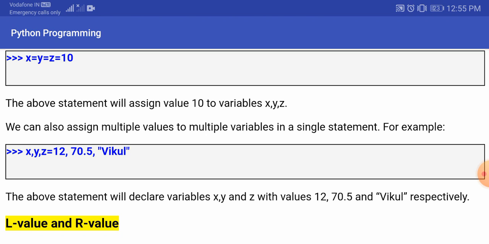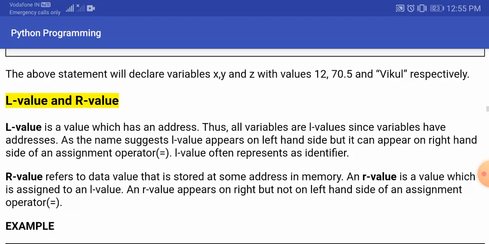This x will get the value 12, this y will get the value 70.5, and this z will get the value vikul. Okay, so simultaneously, or you can say the respective values will be taken as the values for those variables. So x is getting the value 12, y is getting the value 70.5, and z is going to get the value vikul. Now let's discuss the L values and the R values.